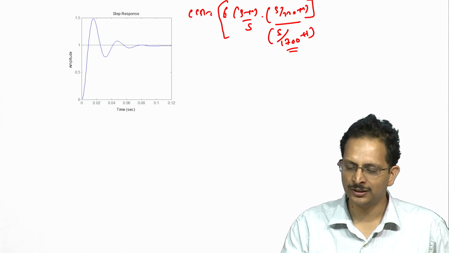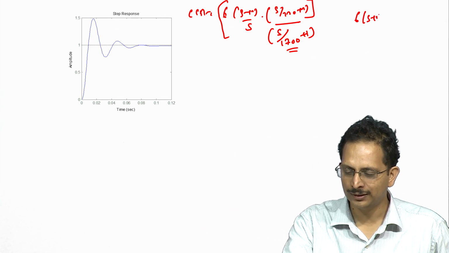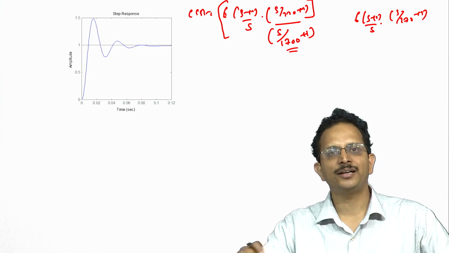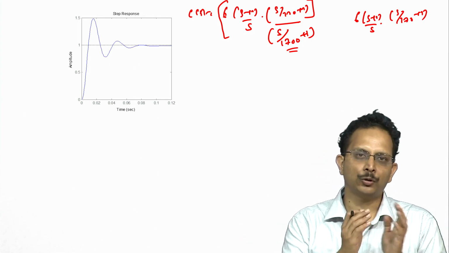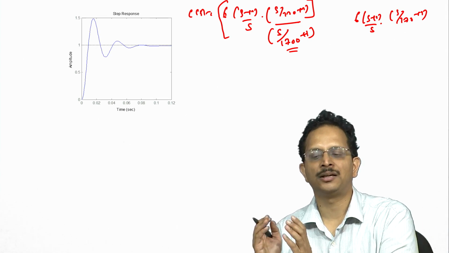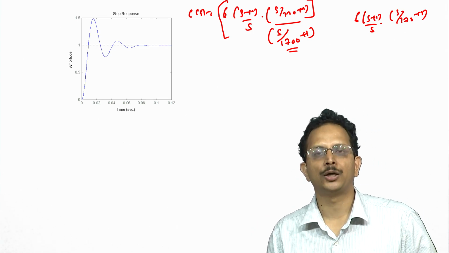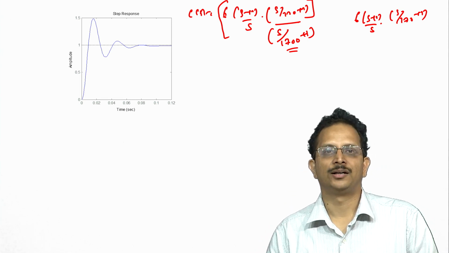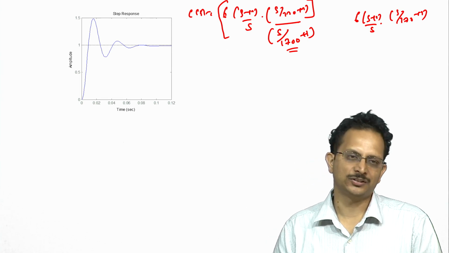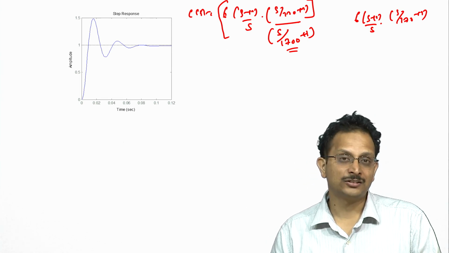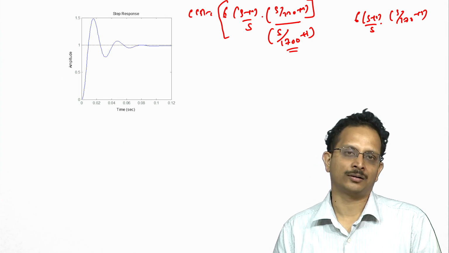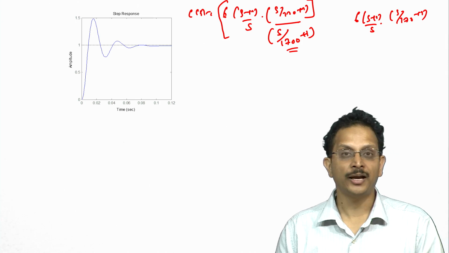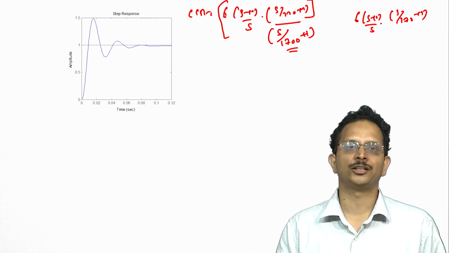And if we note this term, 6(s+1)/(s(s/170+1)), and we expand it, we can write it as a proportional term plus a derivative term plus an integral term, or in other words this would be a PID controller. We note that the gain crossover frequency of this PID controller is close to 160 radians per second, whereas the gain crossover frequency of the PI controller was much lesser, close to 50 radians per second, and the gain crossover frequency of the I controller was even lesser, close to 10 radians per second.